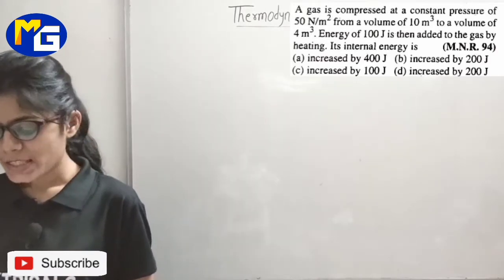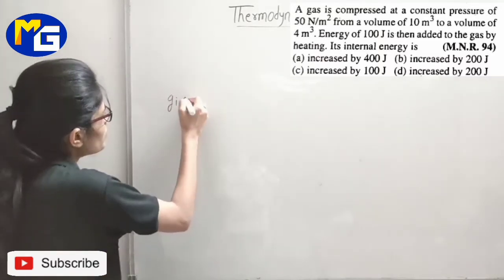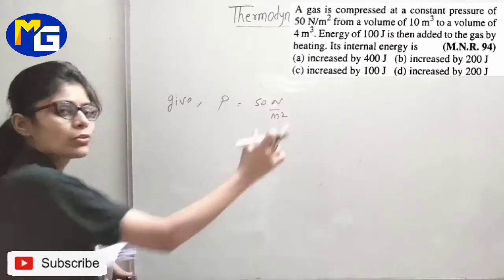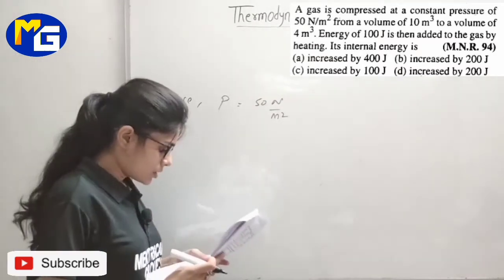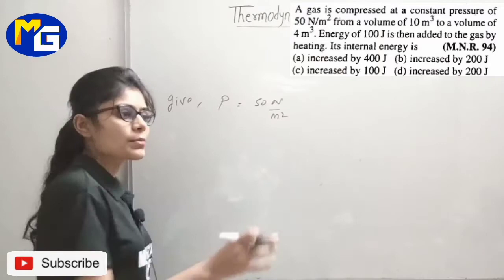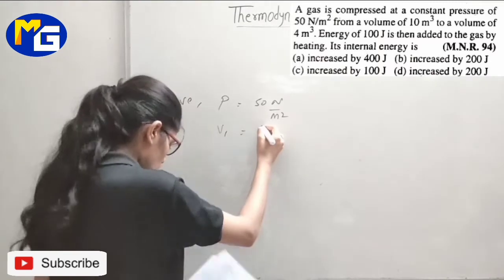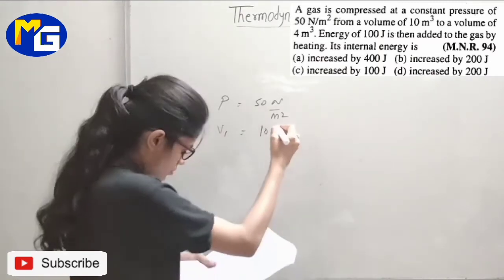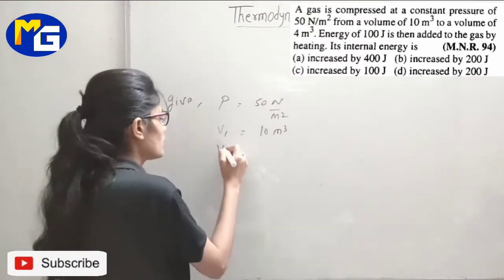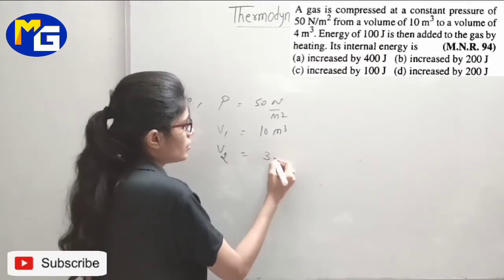A gas is compressed at constant pressure of 50 Newton per meter square. What is given, students? 50 Newton per meter square means pressure. We can see the unit, force per unit area. Pressure is given to you. Okay, then there is change in volume, 10 meter cube to 4 meter cube. ओके, दैट मीन्स volume कम हुआ है, 10 मीटर क्यूब टू 4 मीटर क्यूब, इट इज कंप्रेशन। जब भी वॉल्यूम कम हो रहा हो दैट इज कंप्रेशन, इफ वॉल्यूम इज इंक्रीजिंग दैट इज expansion.